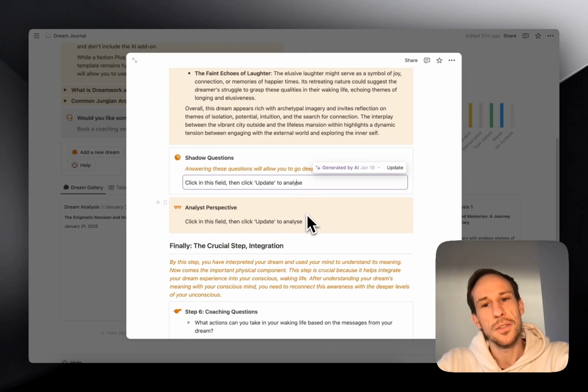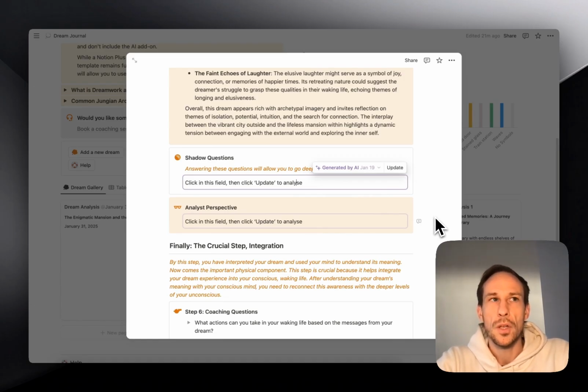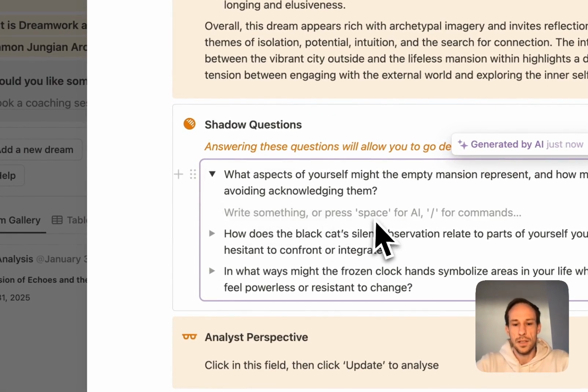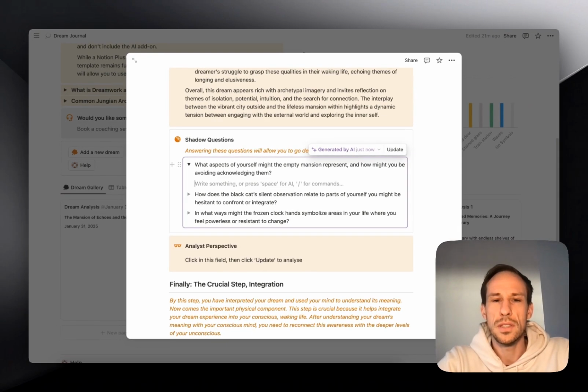And then we get to the shadow questions. So shadow questions are questions that help you go to these aspects of your psyche that you'd rather not look at. But it would really serve you to look at them because it might be really what's causing a lot of the issues and problems you see in your life. So these questions are designed to help you get to the shadow. And once again, you can open this up and then you just start writing and really go into yourself and be honest with yourself. All of this is about just understanding yourself better.